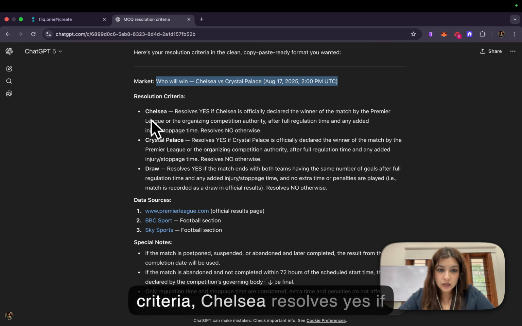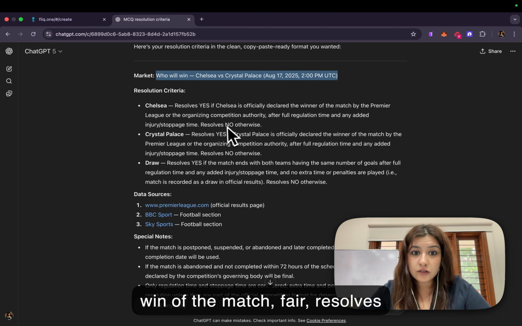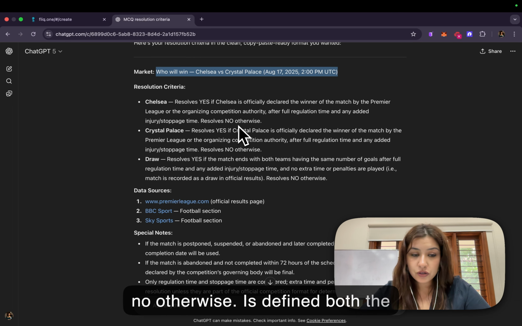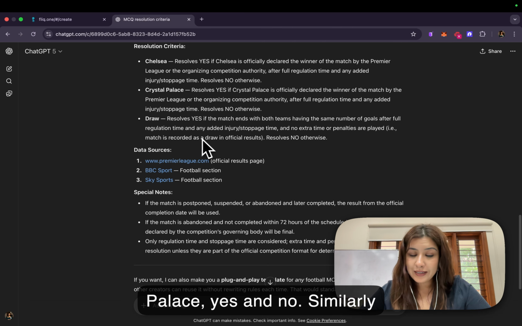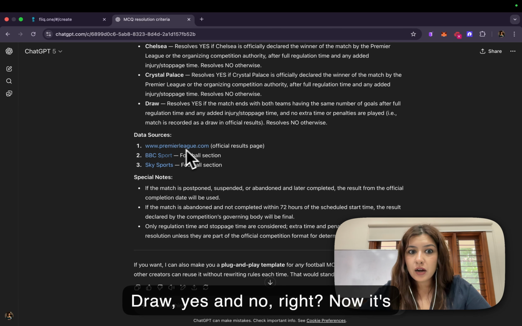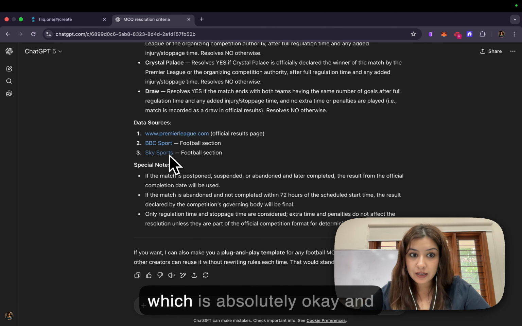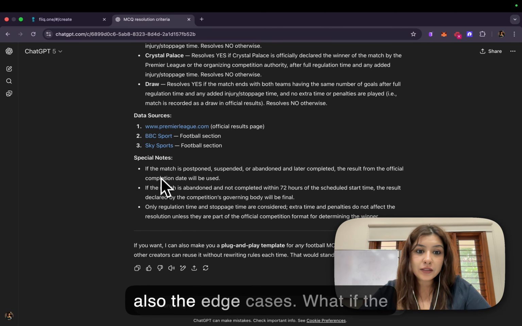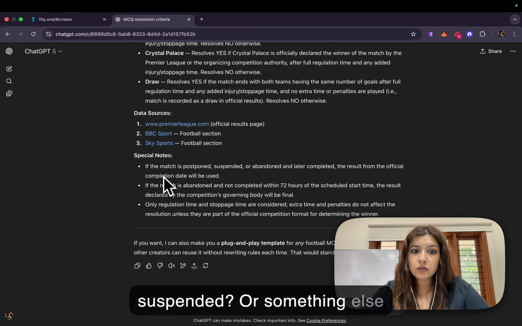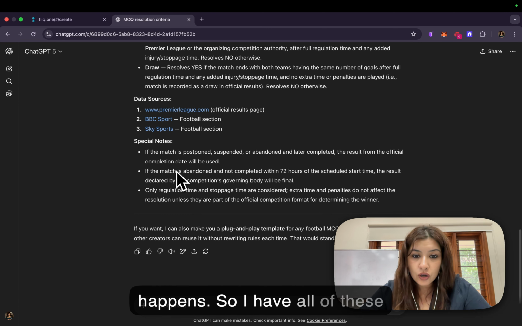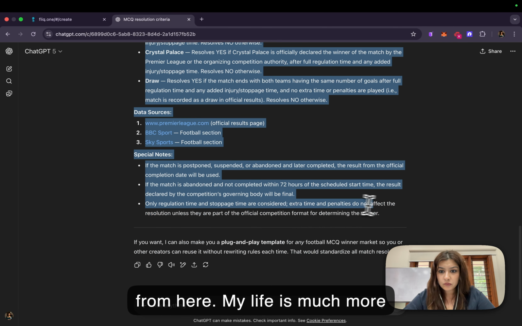Now, the resolution criteria. Chelsea resolves yes if Chelsea is officially declared the winner of the match. Resolves no otherwise. It's defined both the conditions. Similarly, Crystal Palace, yes and no. Similarly, draw, yes and no, right? Now, it's given me these official result pages where it'll be declared, which is absolutely okay. And also the edge cases. What if the match is postponed? What if it's suspended? Or something else happens. So I have all of these bits, which I'll just copy paste from here. My life is much easier.